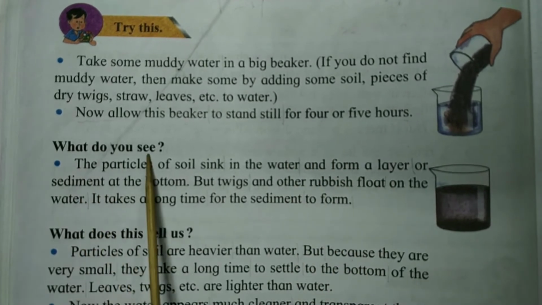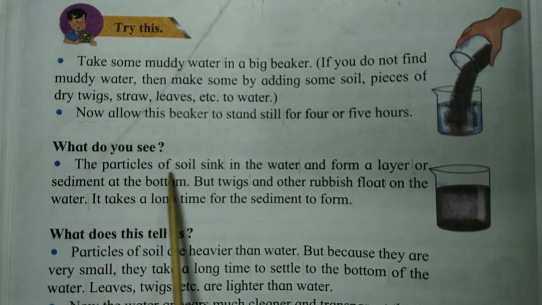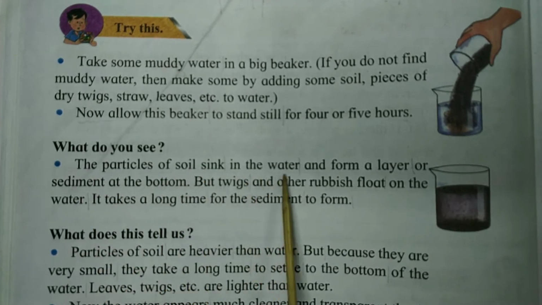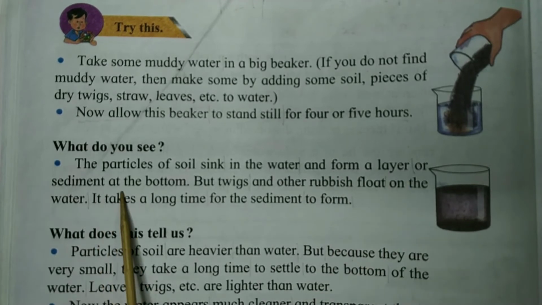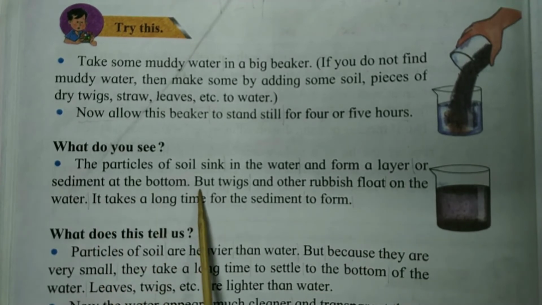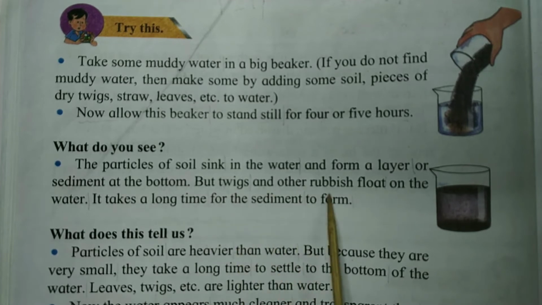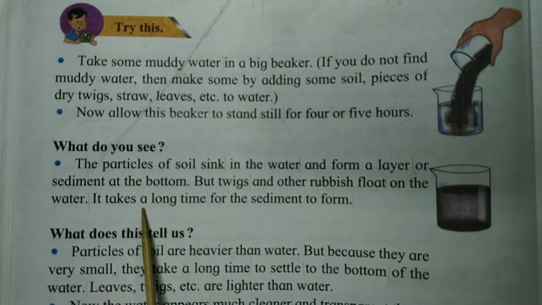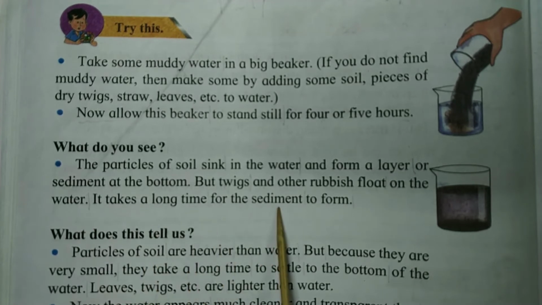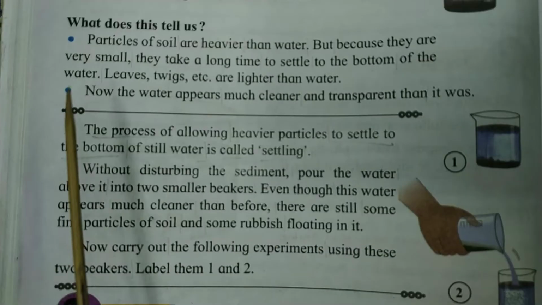What do you see? The particles of soil sink in the water and form a layer of sediment at the bottom, but twigs and other rubbish float on the water. It takes a long time for the sediment to form.